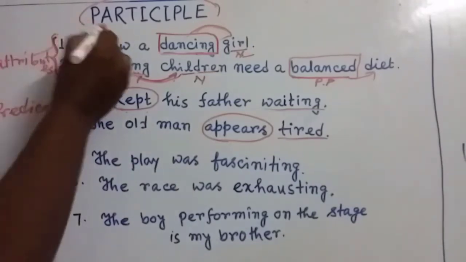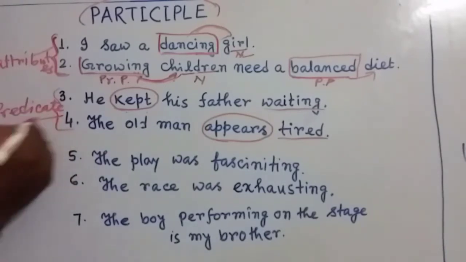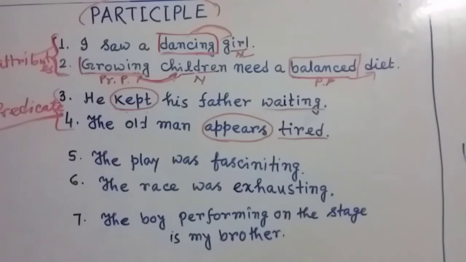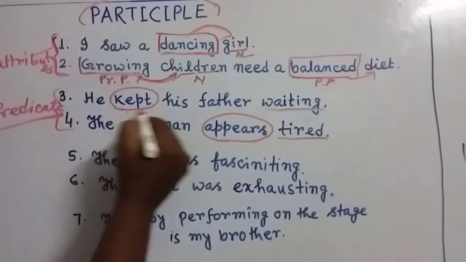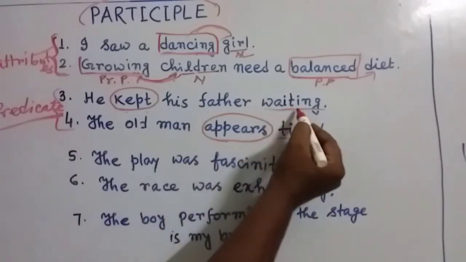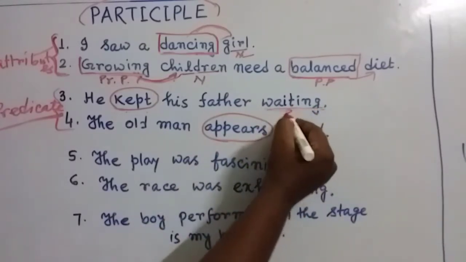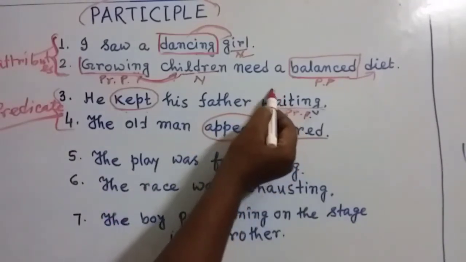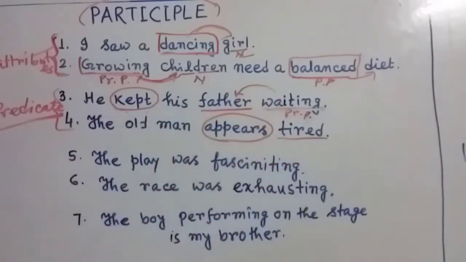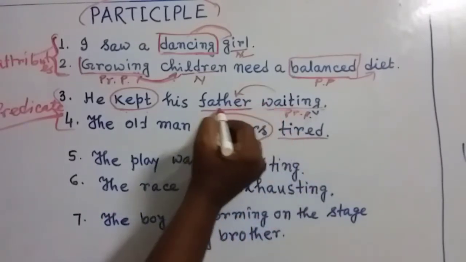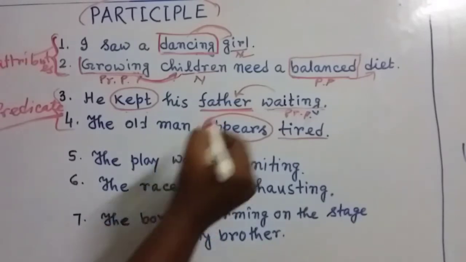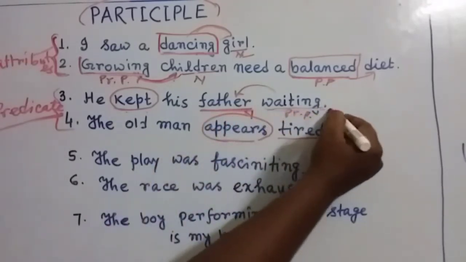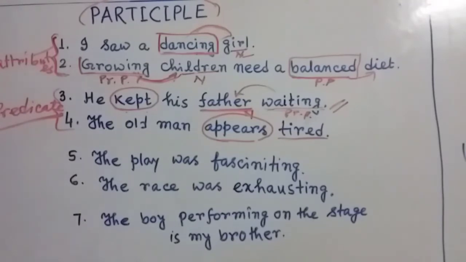Actually, the participle may be used as predicate, or participle may be used in the predicate. Here let's look at this part. He kept his father waiting. So this term is present participle. Waiting, think about this sentence, my dear friend. Waiting, who waiting? Father. That means this term is modifying father. Father is a noun, so obviously it's an adjective. As it is present form of verb with ing, it is called participle.